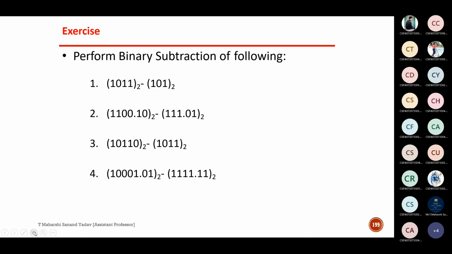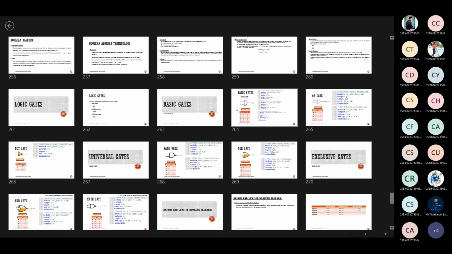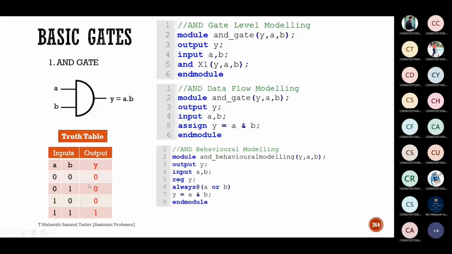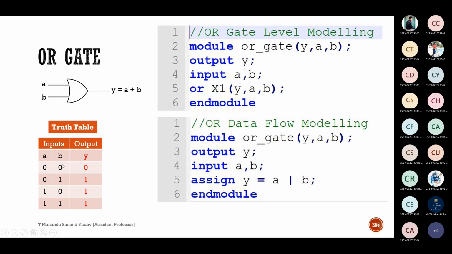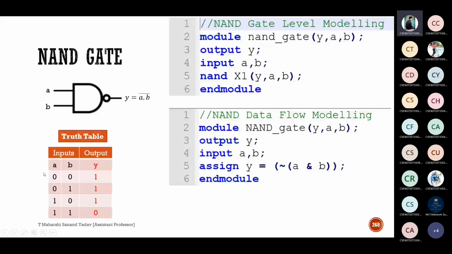So the next topics will look something like this. I'll show you the basic topics. So actual topics start from here. So again, all the basic gates we need to understand. Here again the same concept. 0 into 0, what will be the answer? Suppose if it is OR gate, we need to perform addition, the plus operation. This is nothing but inversion. So again, everything will be done based on zeros and ones.